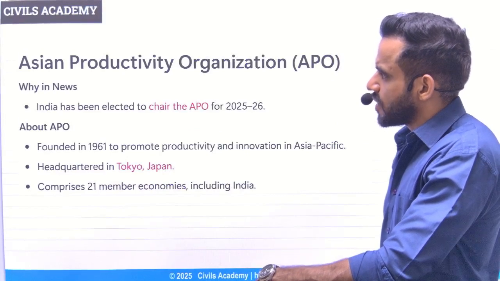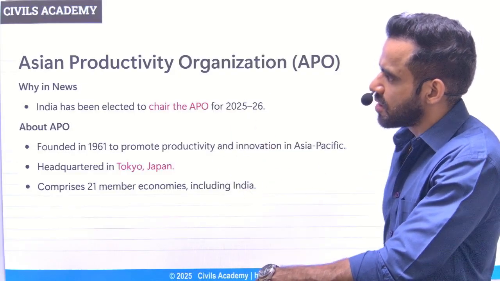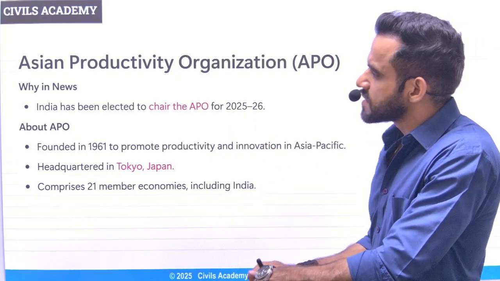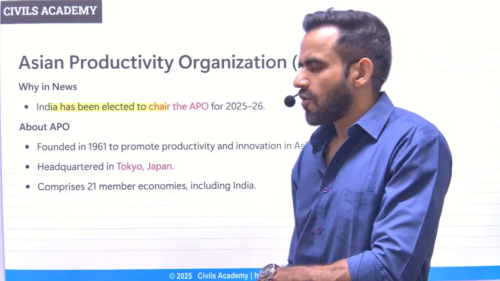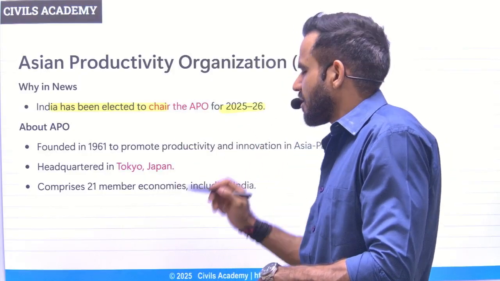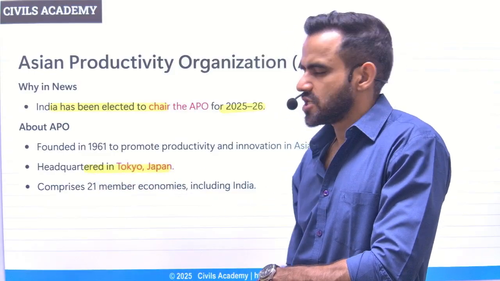Last is related to the Asian Productivity Organization. As the name suggests, the objective is increasing productivity. So first thing first, why was it in news? Because India has been elected as the chair of this APO for 2025-26. Where is the headquarters? Headquarters is in Tokyo in Japan.